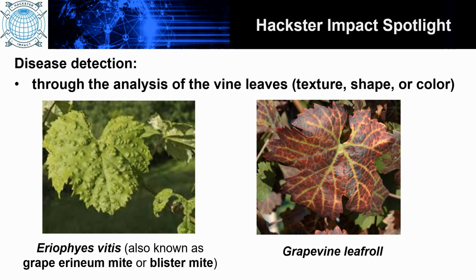The treatment for these diseases should be applied when the first mite appear. If they are allowed to develop, they will do so quickly, mainly because this mite has between 5 to 7 generations in a year. The second detected disease is grapevine leaf roll disease. This disease is one of the most important grapevine viral diseases affecting wine grapes worldwide.